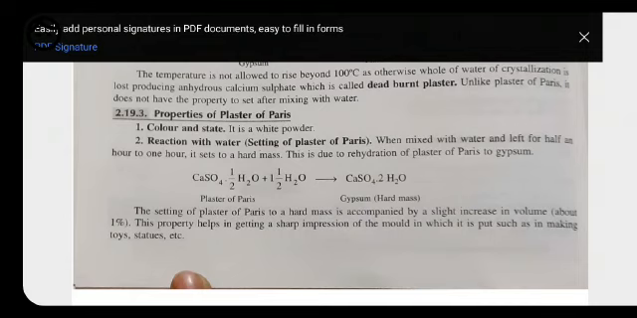Second property, reaction with water. The setting of plaster of paris: when mixed with water and left for half an hour to 1 hour, it sets to a hard mass. This is due to the rehydration of plaster of paris to gypsum. Whenever we add water to plaster of paris, it absorbs the water and gets converted into gypsum, and we know that gypsum is a hard mass. So it gets converted into gypsum which is hard, and setting of plaster of paris takes place.